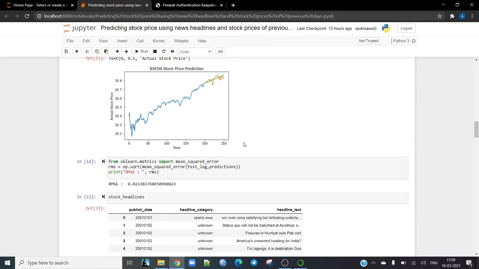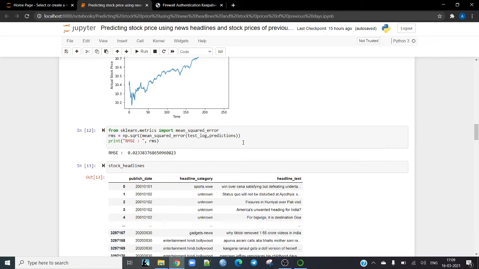We see that the root mean squared error of our prediction is only 0.02, so that's 2%. So that is it for the numerical analysis, and after this we move on to the textual analysis. For the textual analysis, we use the stock headlines dataset.